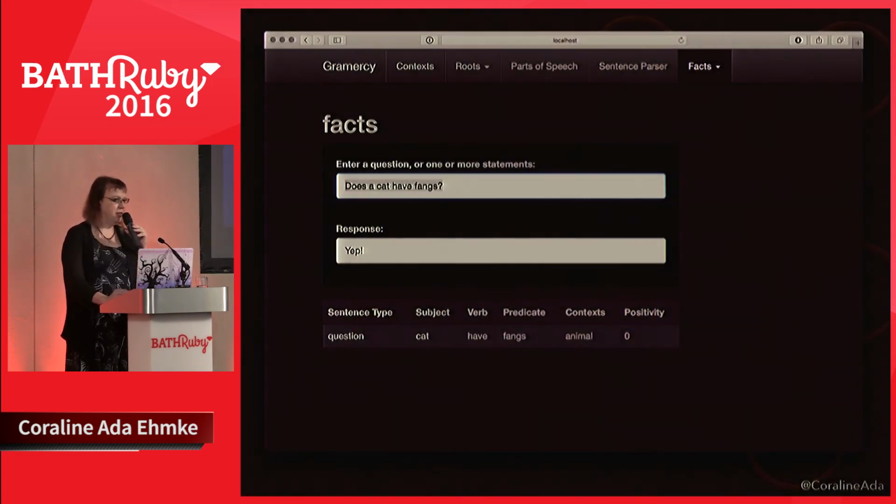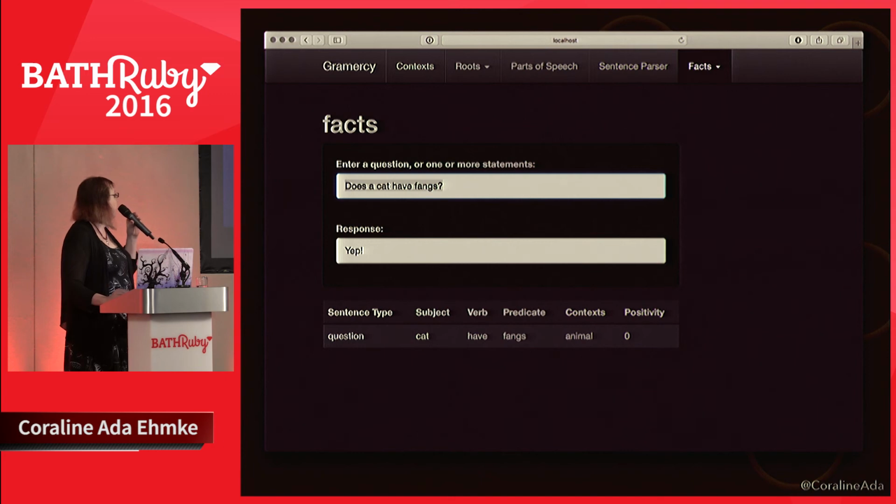So we can query facts using natural language. The parser knows we're asking a question, and the context of the question is animals. It figured out the subject is cat, the verb is have, and the predicate is fangs. And the answer to "does a cat have fangs" is yep.